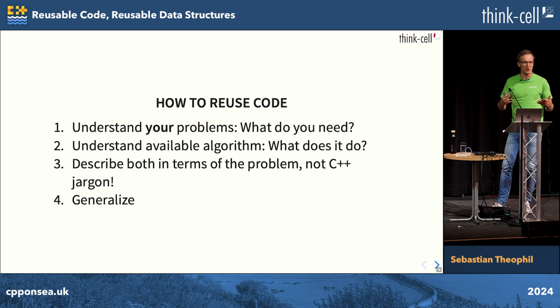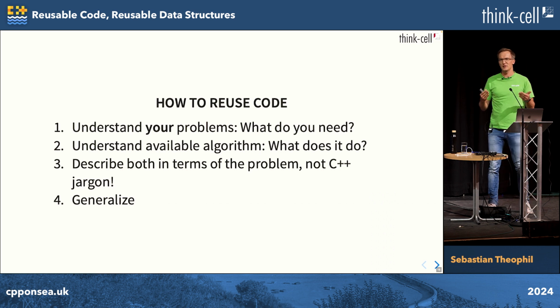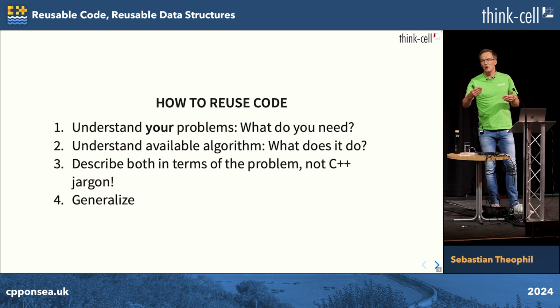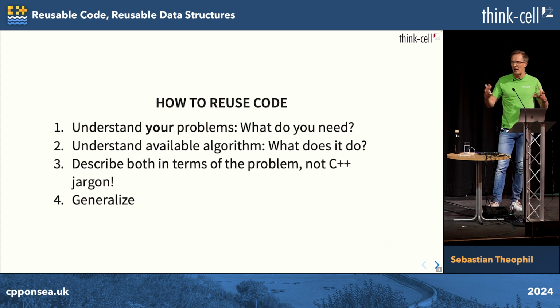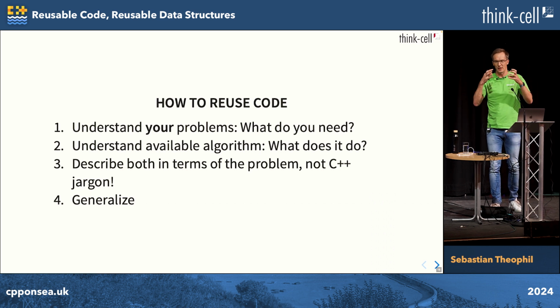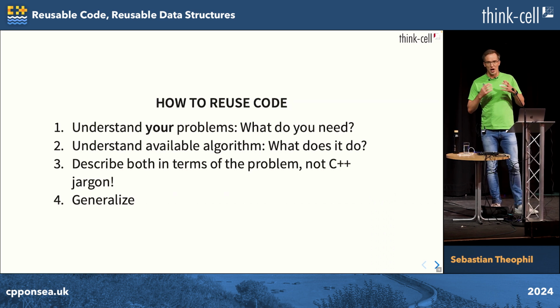When I ask people in interviews, can you describe what this code does to me? Well, their answer is always, yeah, this calls this method, or this creates this type. So they answer in C++ lingo, and they never describe the actual algorithm. But only when we can talk about the algorithm in terms of the algorithm can we generalize and find good solutions that enable us to write generic reusable code.